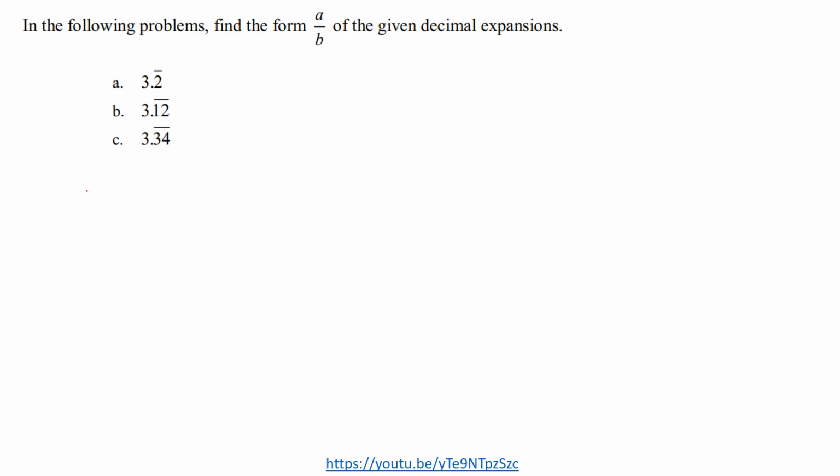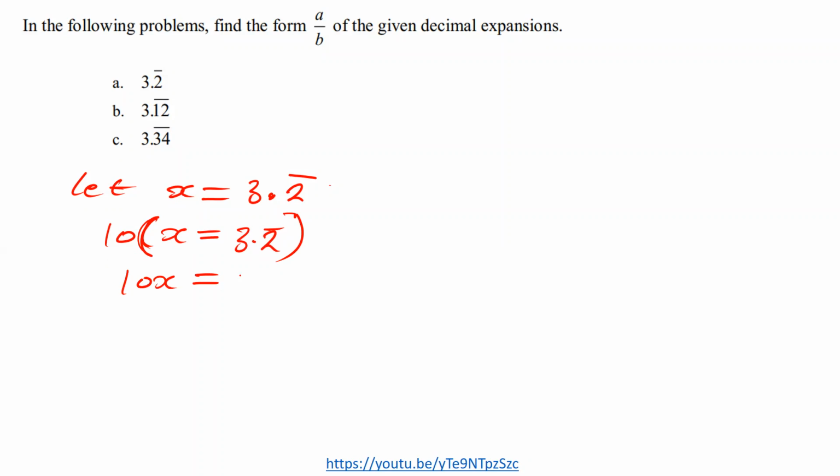All right, so we say let x be equal to 3.2 bar. What you do here is move this point to cover the repeating number. In this case, we're moving it once, meaning we're multiplying the whole expression by what? By 10. So this is what we have. If we multiply that and that, we're going to get 10x this side, and this other side, we're getting 32 point. This number is repeating, meaning we still have it this side.